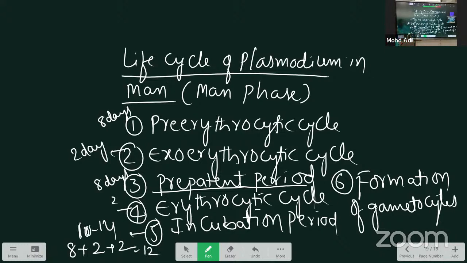Sometimes after the 8 days of the prepatent period, cryptozoites directly enter into the erythrocytic cycle. That time it is only 10 days. That's why 10 days, maybe 12 days or 14 days will occur. That we call the incubation period.